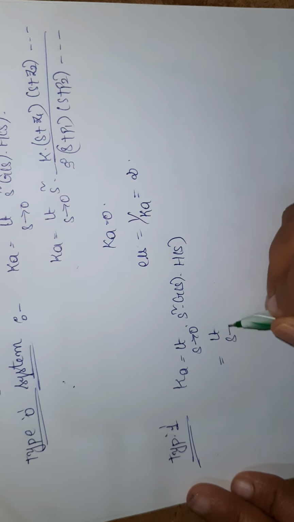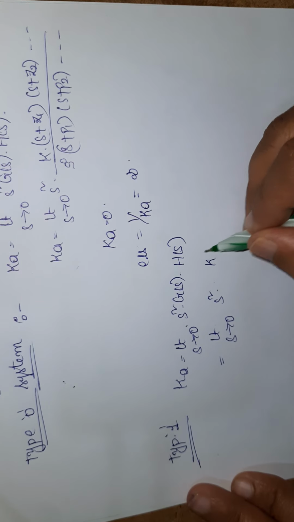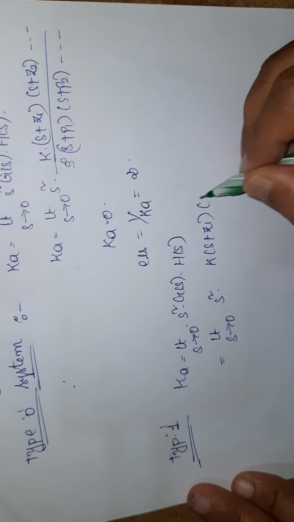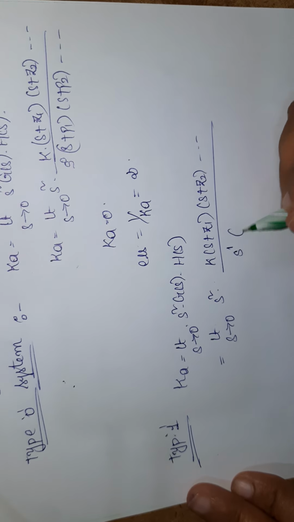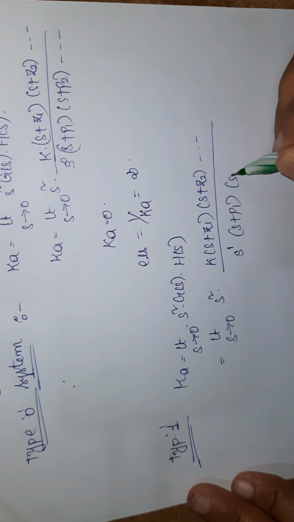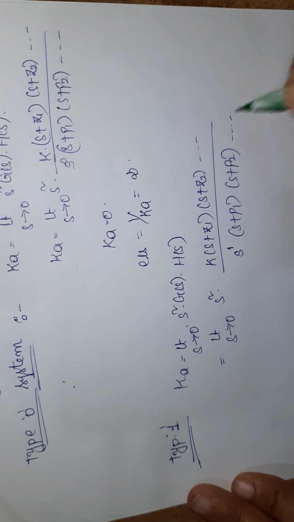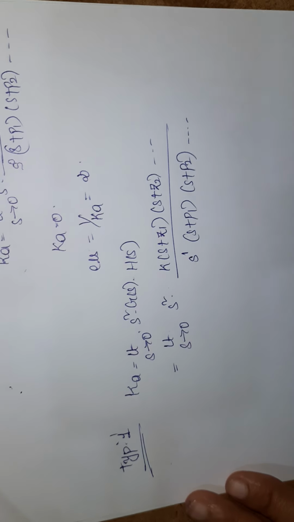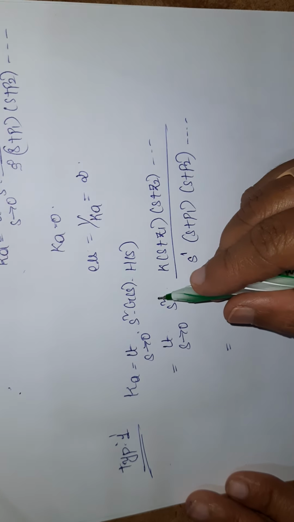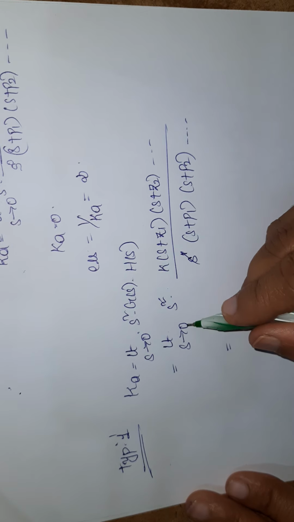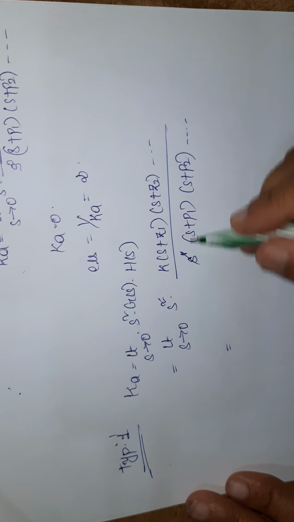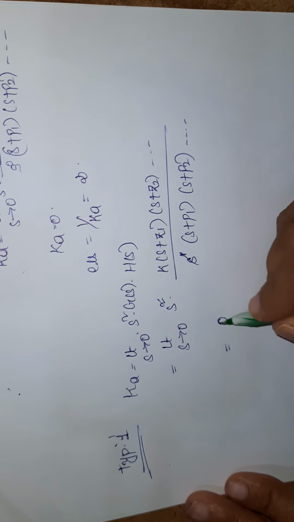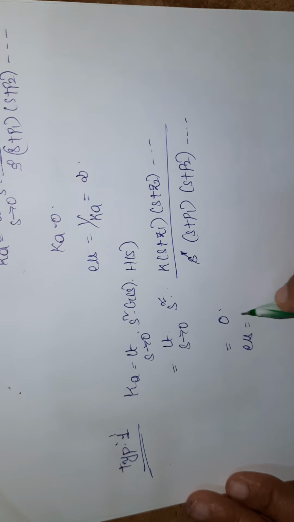So limit s tends to 0 s square into k into (s plus z1)(s plus z2) and so on, divided by s power 1 into (s plus p1)(s plus p2) and so on. Now this one will get cancelled. After application of s tends to 0, here I will get 0. ESS is equal to 1 by Ka, which is infinity.